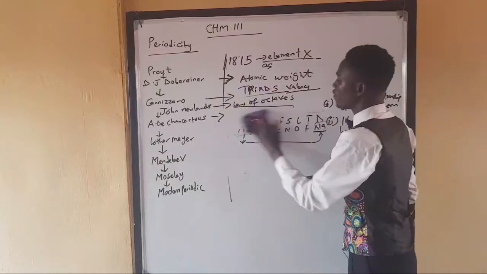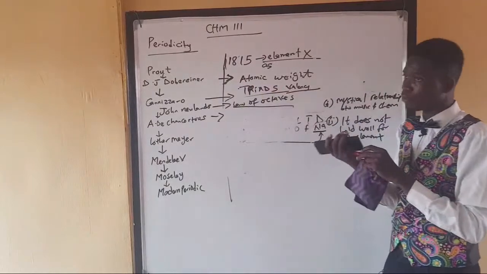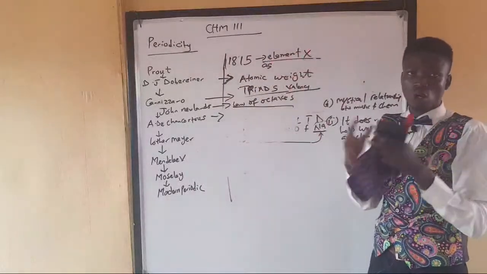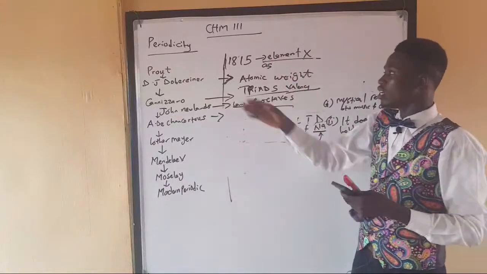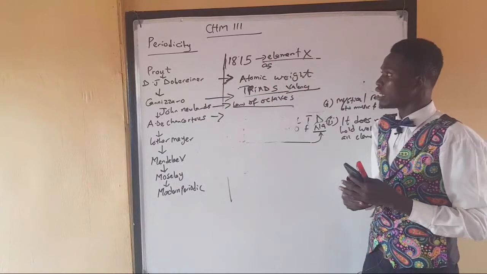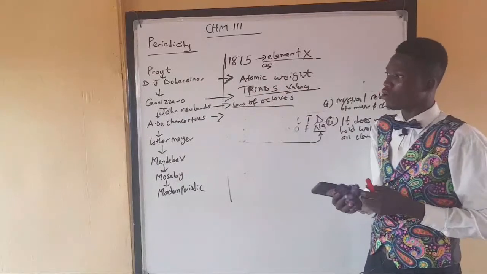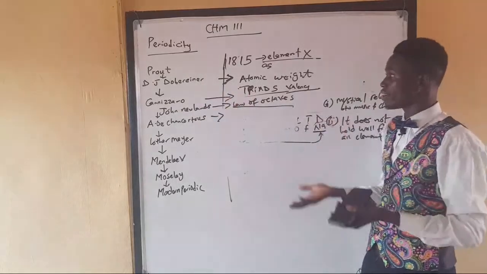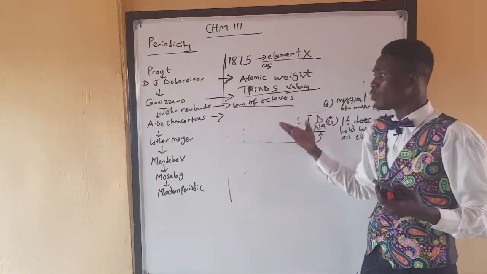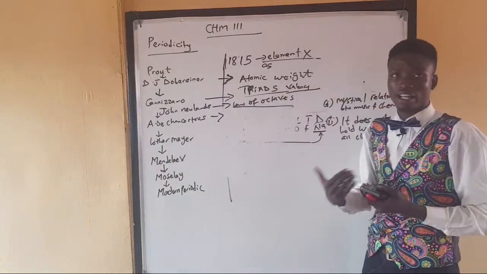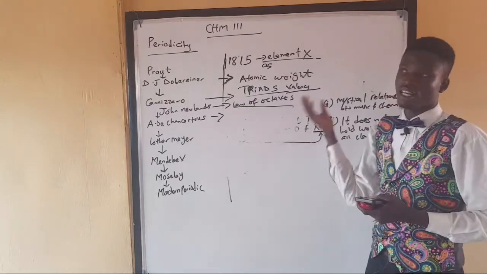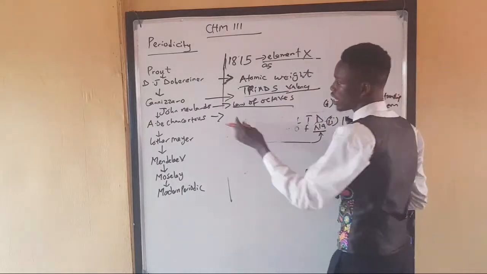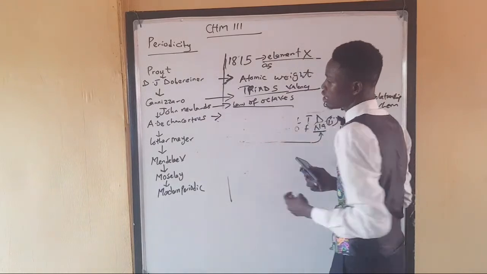Then, so we have learned about, let me make a quick review. I started with Prout. I said Prout is the first scientist to talk about elements. The elements are the coming together of hydrogen atoms, the first known element. Then we moved to Döbereiner, who talked about the atomic weight of elements and told us a lot of features about elements. Then Cannizzaro, they now discovered the valency, which is the combining power of elements. Then followed by Newlands, who gave us the law of octaves, that shows some trends about some discovered elements, that if you check the first element and the eighth one, you are going to see that there is a correlation between them.